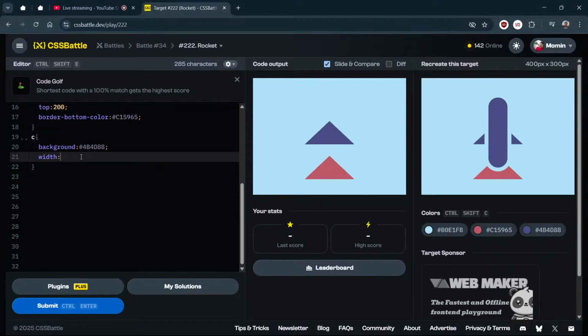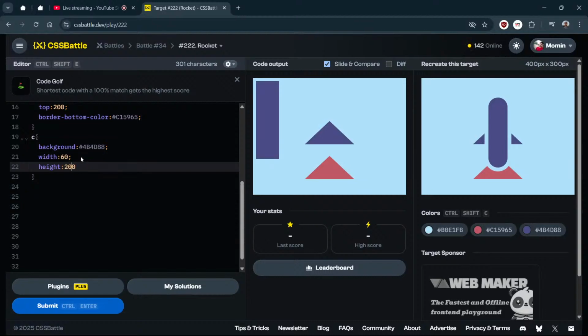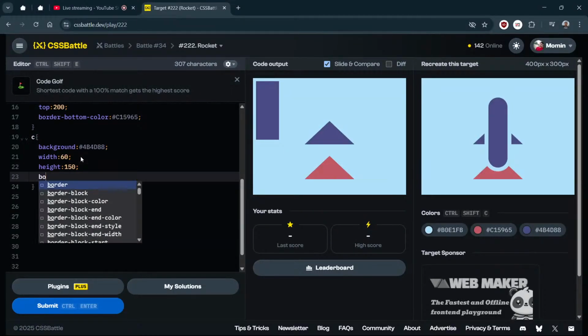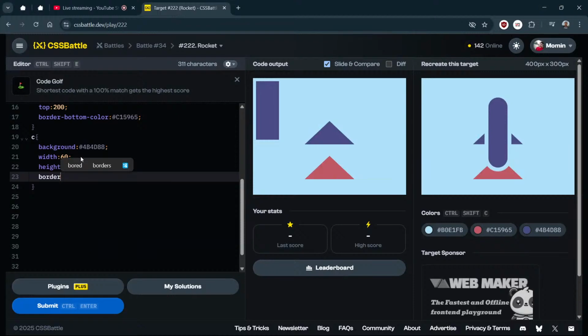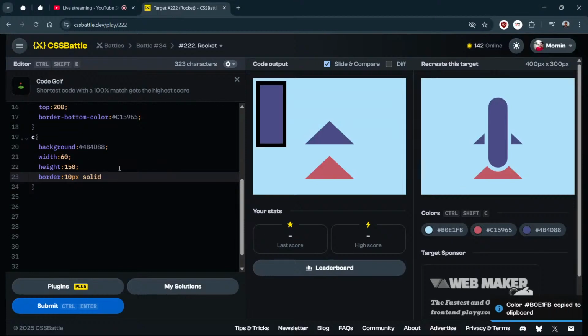I think 50 or 60. 60, and height 200 is more, 150 is okay. And I think this one is only about border. We again need border of 10 pixels solid and color of background.